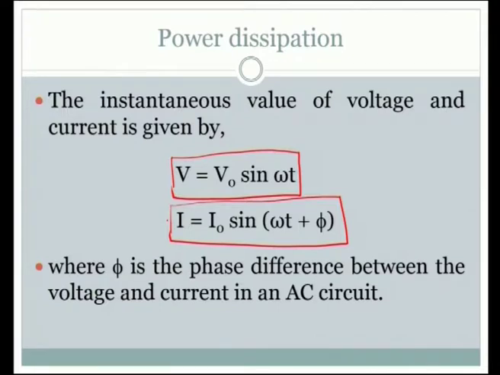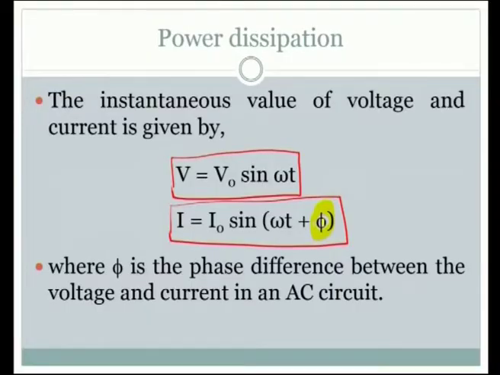When we carefully look at the two expressions, in the case of current we have introduced the term phi: V naught sin omega t for voltage, I naught sin(omega t plus phi) for current. This phi is introduced to accommodate the phase difference that might be possible between the voltage and current.